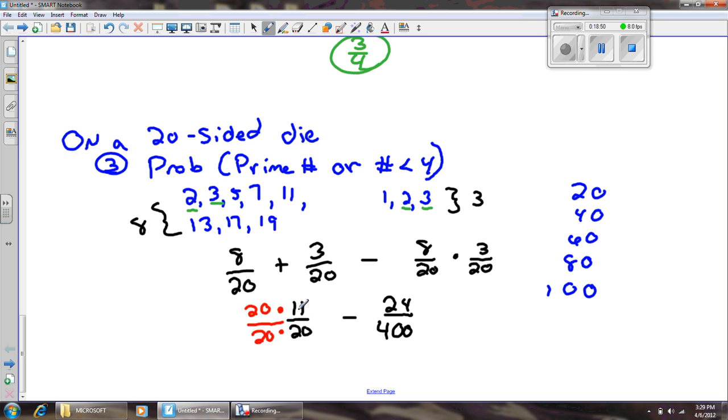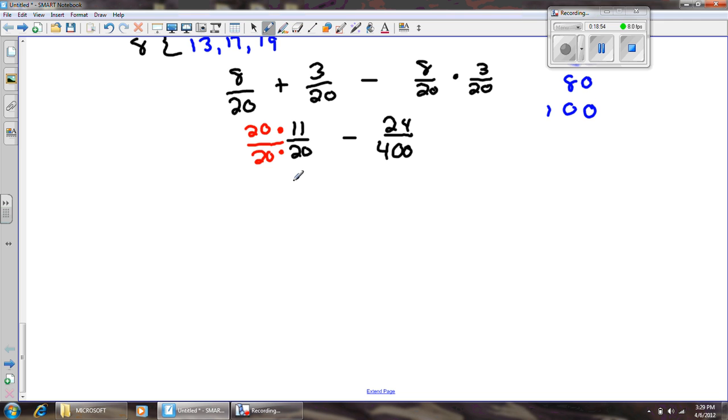So when I do that, 20 times 11, I think it's going to be 220, right? Yeah, and that'll be over 400 minus 24 over 400, and 220 minus 20 would be 200 on the nose.